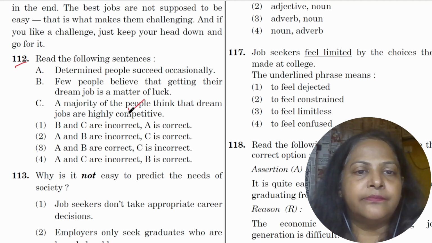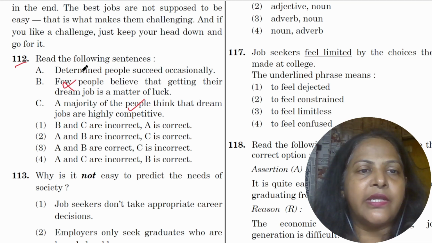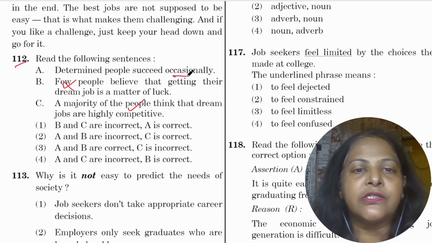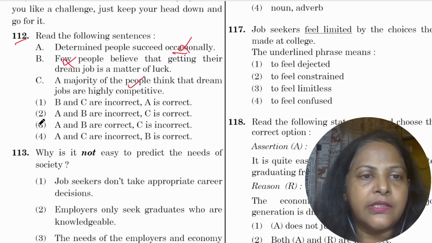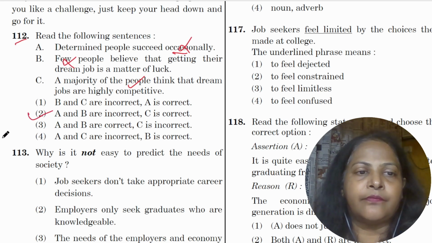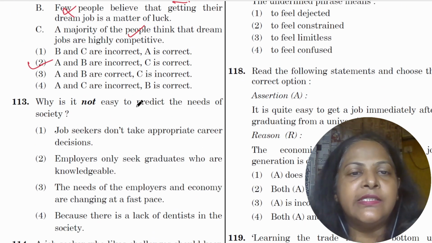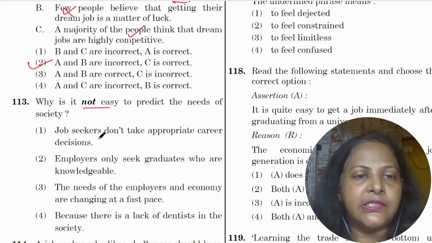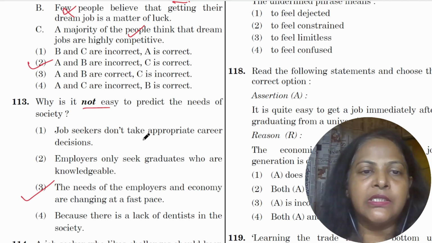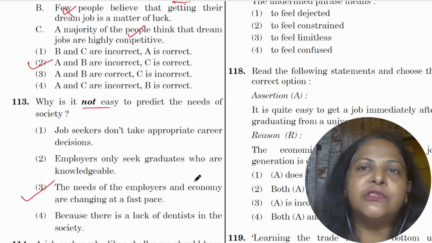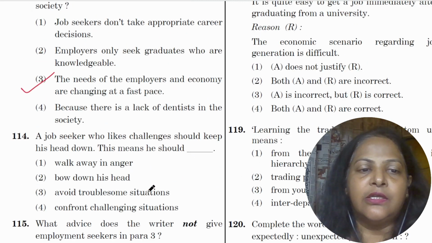This is correct. Few people, no, I think many people believe, so this is not correct. And determined people occasionally, no, they always succeed. So only C is correct. C is correct. A and B are incorrect. Why is it not easy to predict the needs of the society? This is because the needs of the employers and the economy are changing at a fast pace. That is why it is not easy to predict the needs of the society.